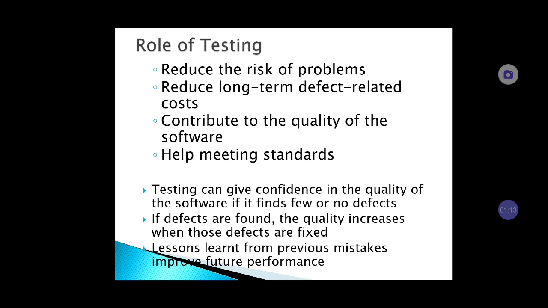These are the direct benefits. Indirect benefits are that testing can give confidence in the quality, as well as if defects are found, the quality increases when those defects get fixed. And it also helps to improve future performance.